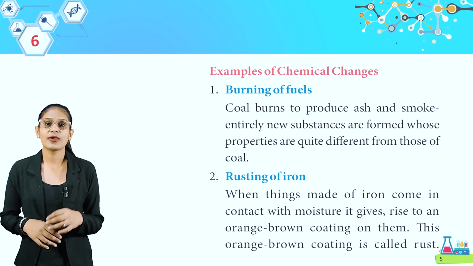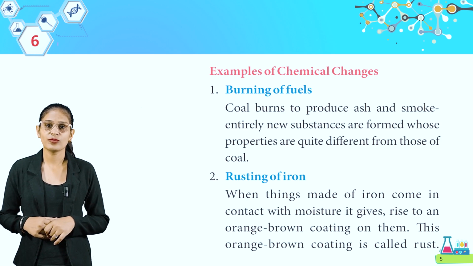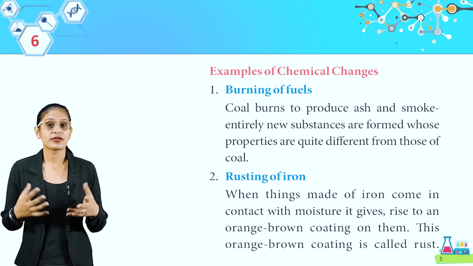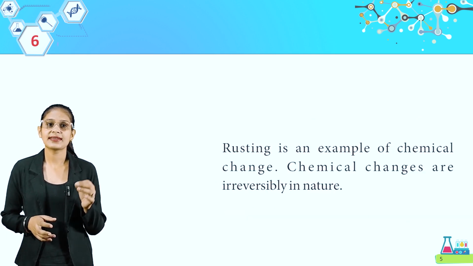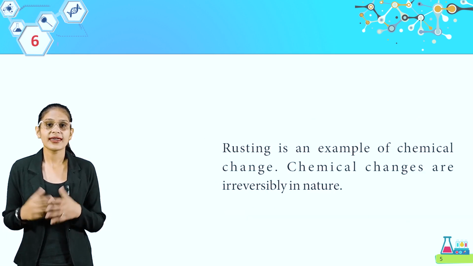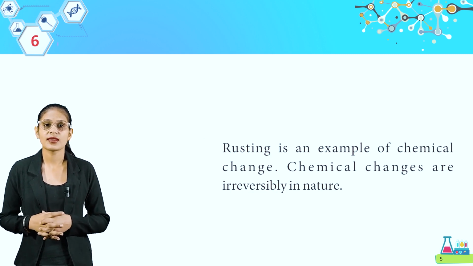When things made of iron come in contact with moisture, it gives rise to an orange-brown coating on them. This orange-brown coating is called rust. Rusting is an example of chemical change. Chemical changes are irreversible in nature.